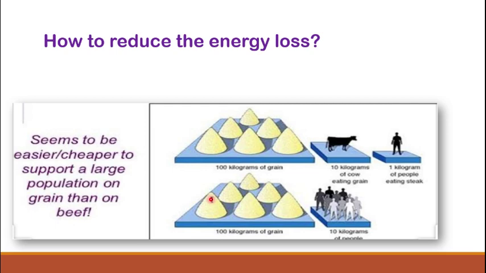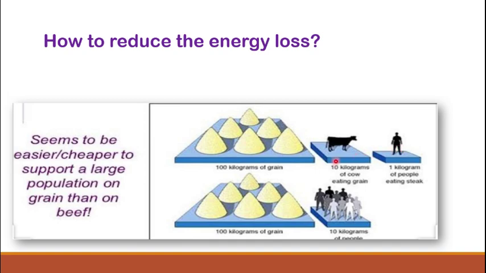There should be some way to reduce the energy loss. So there is only one way. What way is that? Look at these two pictures. What is shown here? In this picture, a food chain is shown between grains, cow, and the human. The human is at the secondary level.